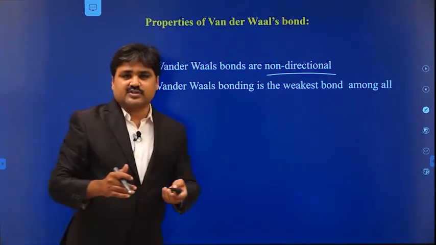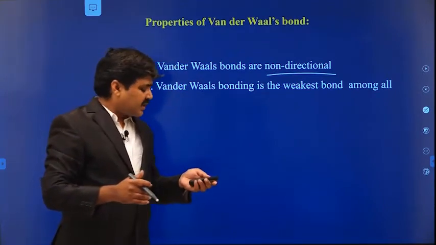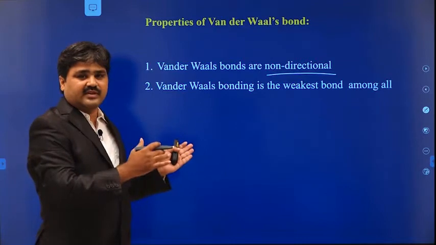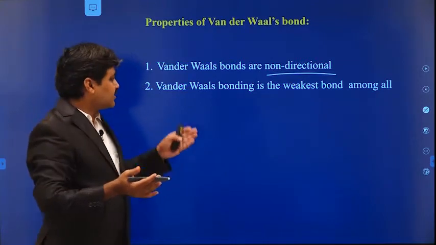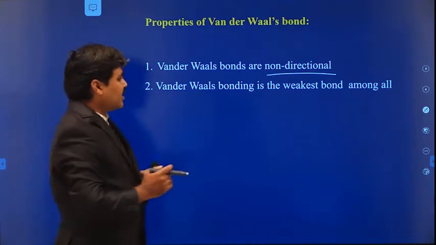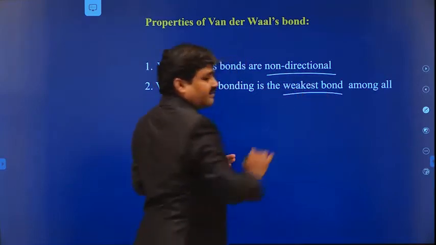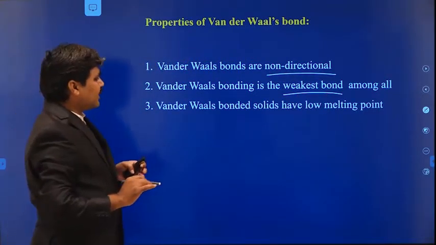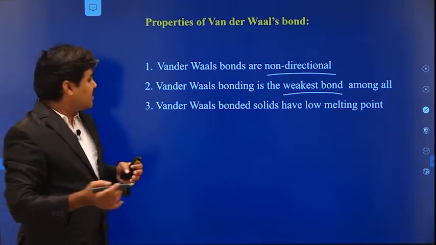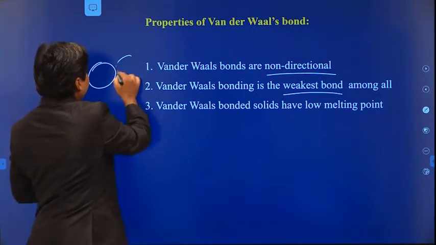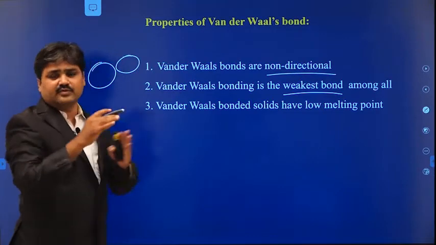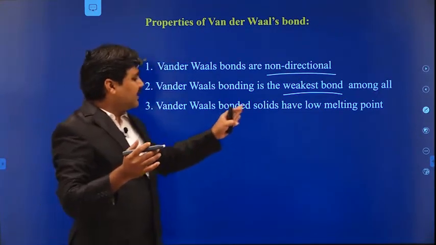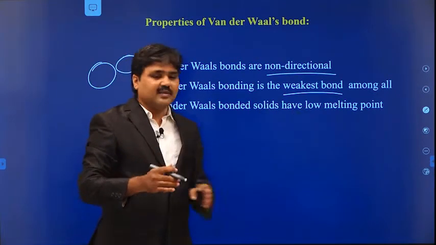This is the weakest bond among all, because sometimes the dipoles form, sometimes they may not form, and sometimes the polarity of these dipoles changes. Van der Waals bond is the weakest one among all the bonds. So they have a low melting point, because the bond between these two atoms is very poor. We can remove the bond very easily, so we need very little temperature. The melting point is very low.